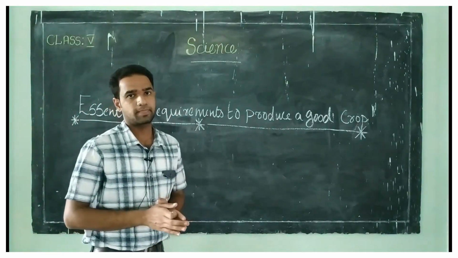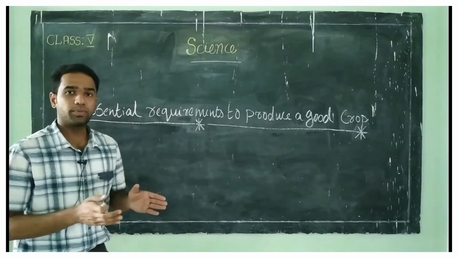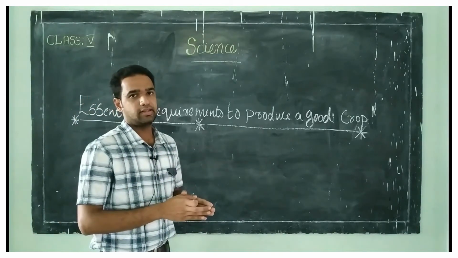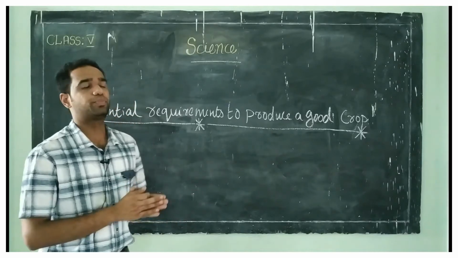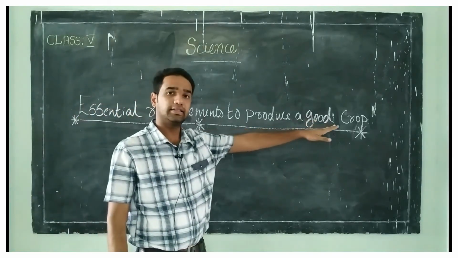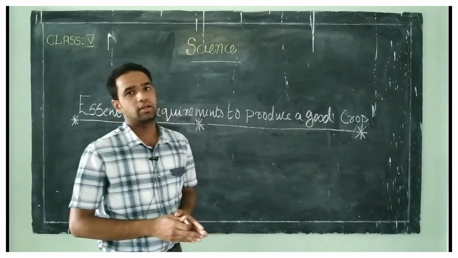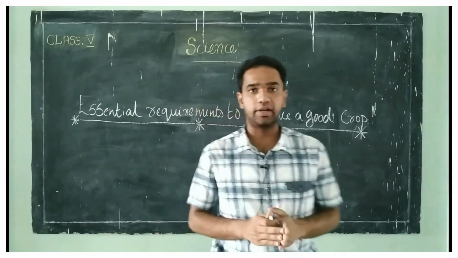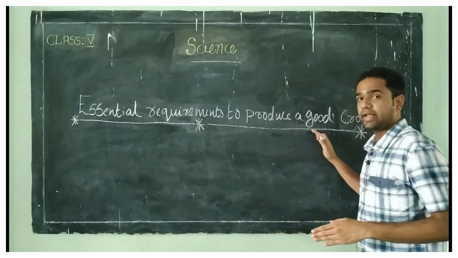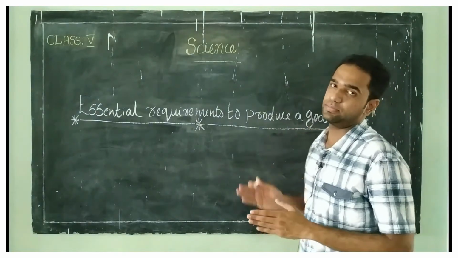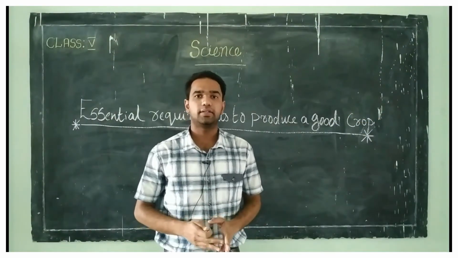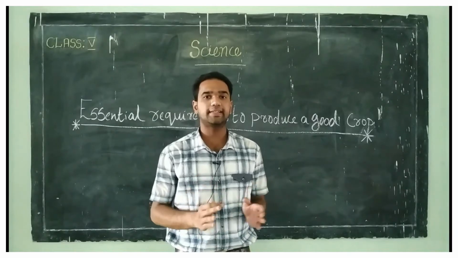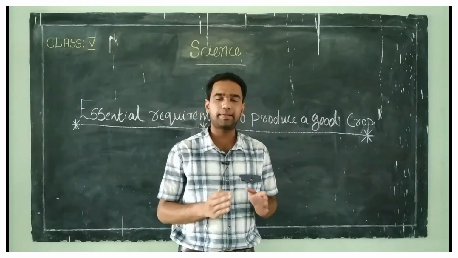Clear? Next, proper water supply is necessary to produce a good and healthy crop. And the next one is the use of insecticides and pesticides.